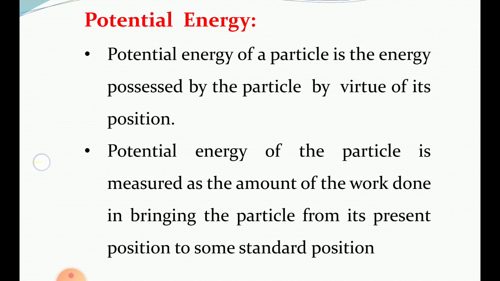If you remember the definition of kinetic energy, then to define potential energy, in place of the word motion, replace it by the word position. So potential energy of a particle is the energy possessed by the particle by virtue of its position.